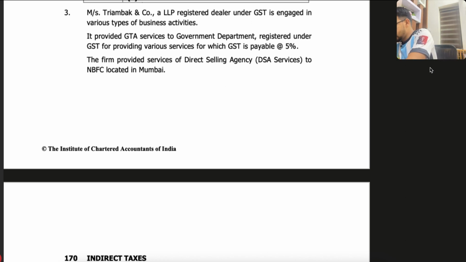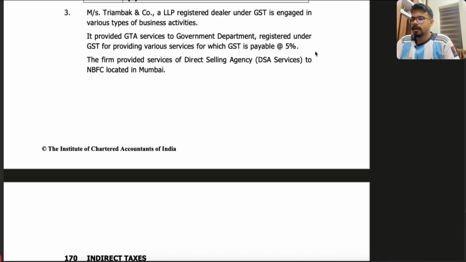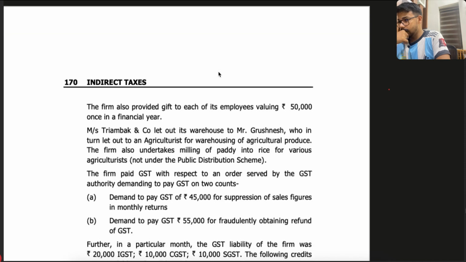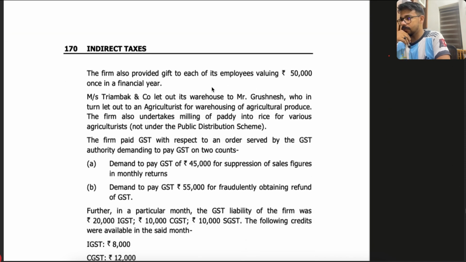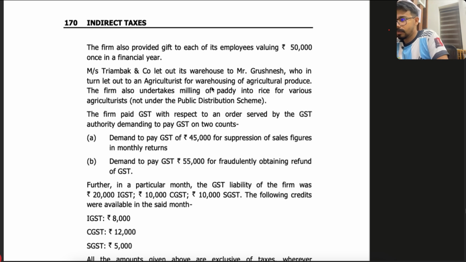Okay, so read the question, buddies. Messrs. Triambak and Company LLP, a registered dealer under GST engaged in various types of business activities, provides GTA services to a government department registered under GST for providing various services for which GST is payable at 5%. The firm provides the service of DSA to an NBFC located in Mumbai. The firm also provides a gift to each employee worth rupees 50,000 once in a financial year. Messrs. Triambak and Company lets out its warehouse to Mr. Grushnesh, who in turn lets it out to an agriculturist for warehousing of agricultural produce.